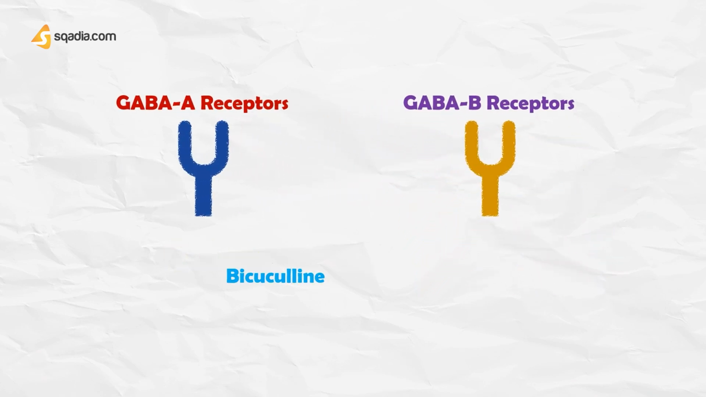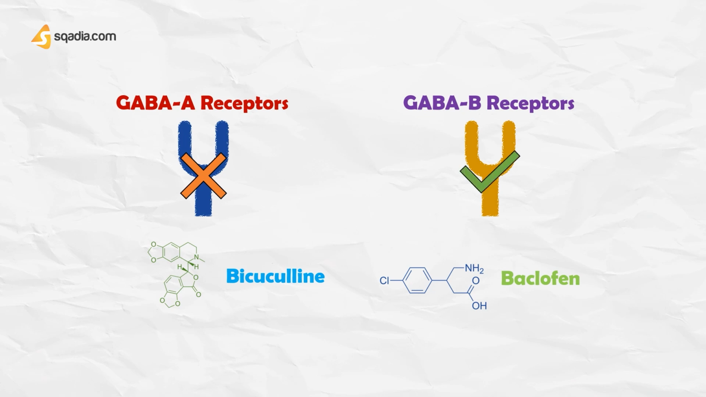Postsynaptic GABA A receptors are blocked by the convulsant drug bicuculline, while GABA B receptors are not blocked by bicuculline but are selectively activated by baclofen, parachlorophenyl GABA. Many GABA B receptors are located on presynaptic nerve terminals, and their activation results in a reduction in transmitter release, just like that of glutamate and GABA itself.